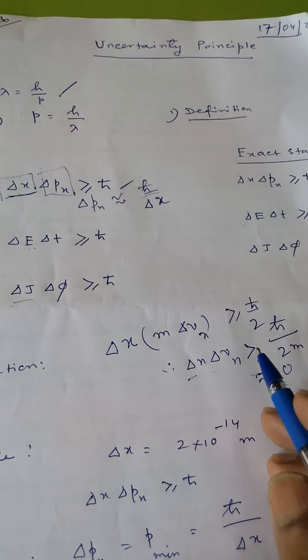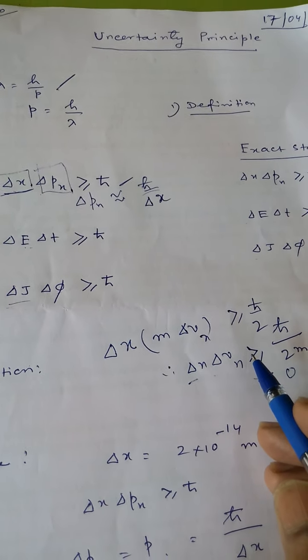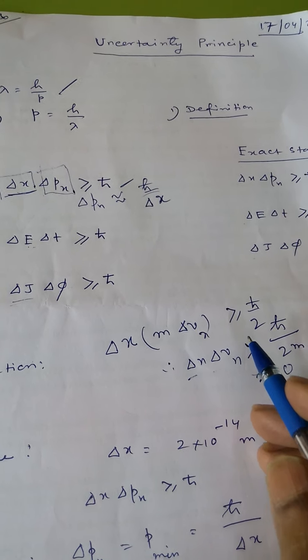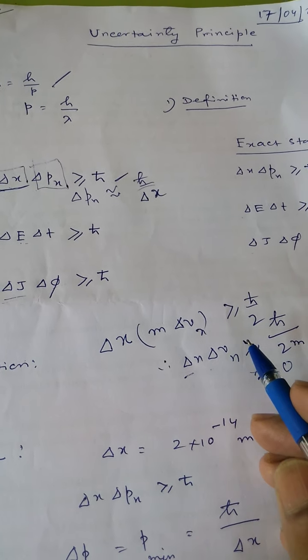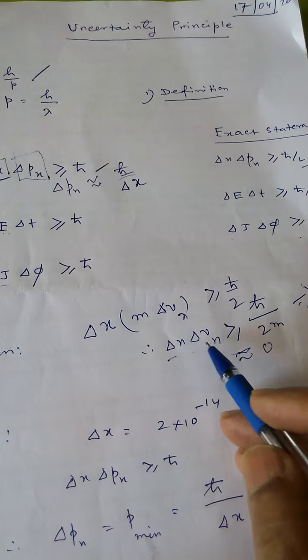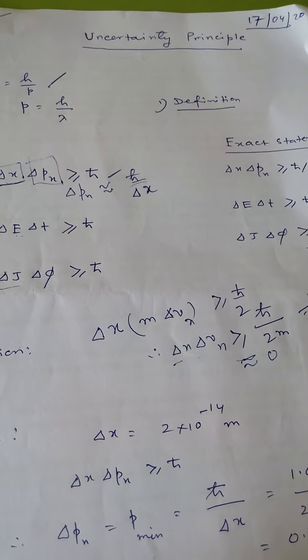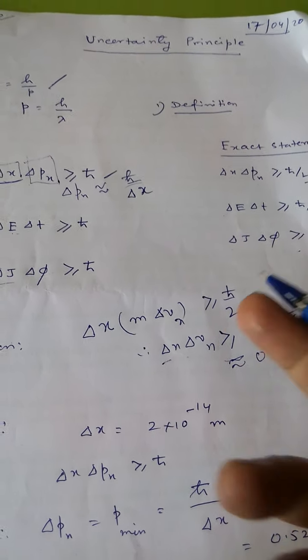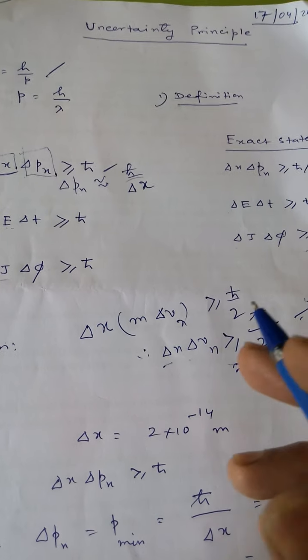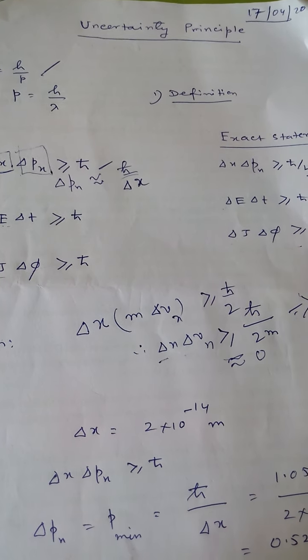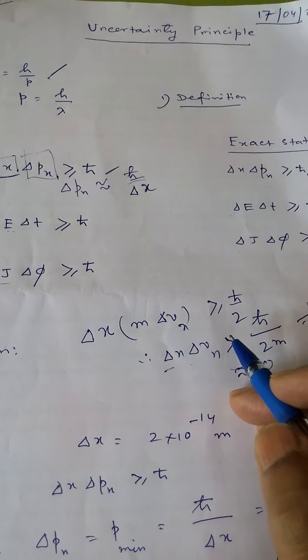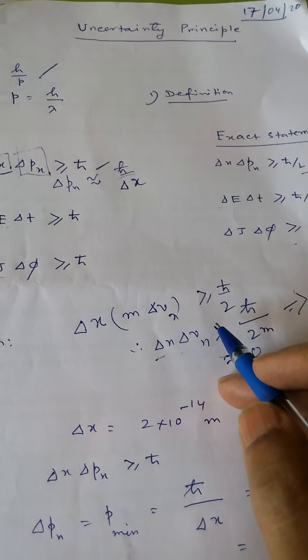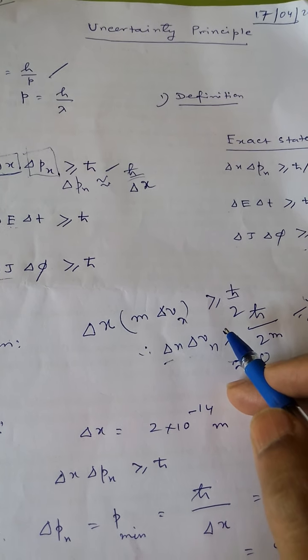This indicates that the uncertainty in measurement vanishes. Hence, we can measure the position and momenta. Delta vx means uncertainty in velocity, so momenta can be calculated. So position and momenta of a heavy body can be measured with perfect accuracy.